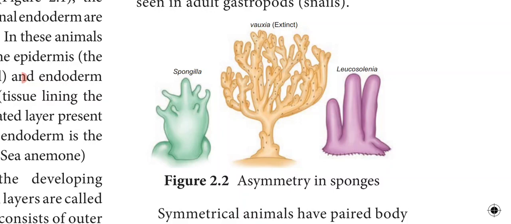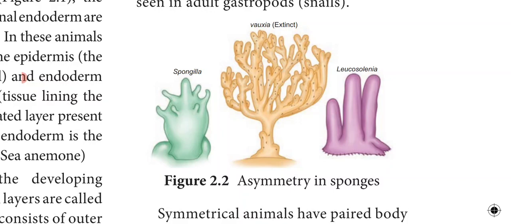Symmetry means when the body is cut at any plane passing through the central axis, it gives 2 identical halves. But asymmetry means absence of symmetry, that is, the body cannot be divided into 2 halves when cut at any plane. So sponges are asymmetrical. Such animals lack a definite body plan and are irregular in shape. They cannot be cut into 2 equal halves because their body is irregular, and any plane passing through the center of the body does not divide them into 2 equal halves.